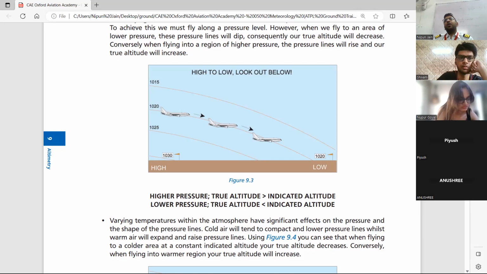There are a lot of uncontrolled remote airports where they don't have any kind of weather information. So they'll give you the weather information of, let's say, the nearest big city. If there is a Chakolia airport nearby, it will give you the settings of Jamshedpur and Ranchi and Kolkata. But you don't know what is the exact pressure over Chakolia, right? And then there can be a problem. But if you are landing at Jamshedpur, there is an ATC. Ranchi has an ATC. Kolkata has an ATC. So they'll give you the exact setting.